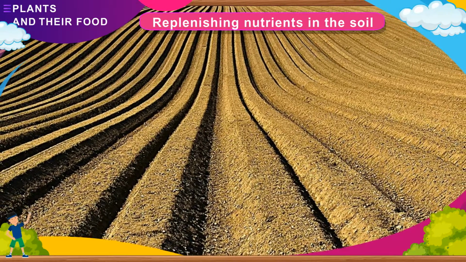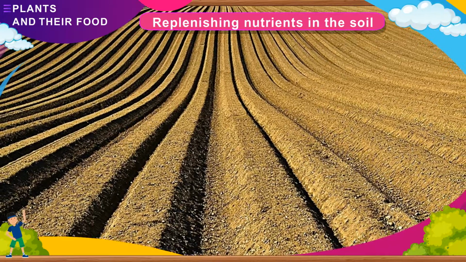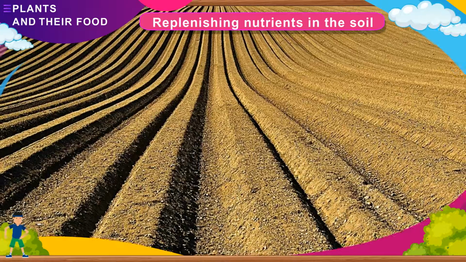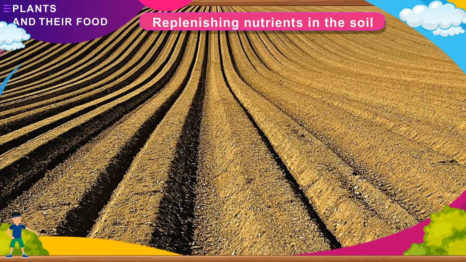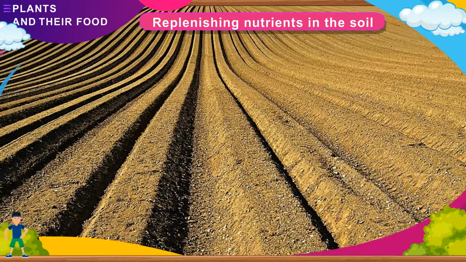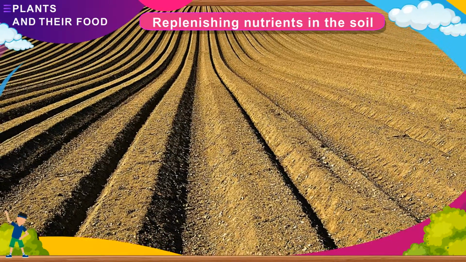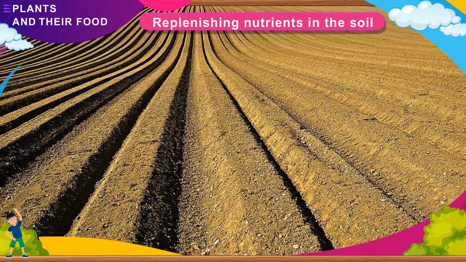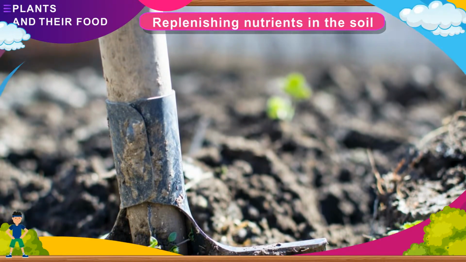By adding fertilizers. Fertilizers are synthetic materials which are rich in plant nutrients like nitrogen, potassium, and phosphorus. They are added in the soil to overcome the deficiency of these essential nutrients, which otherwise are not present in the manures.